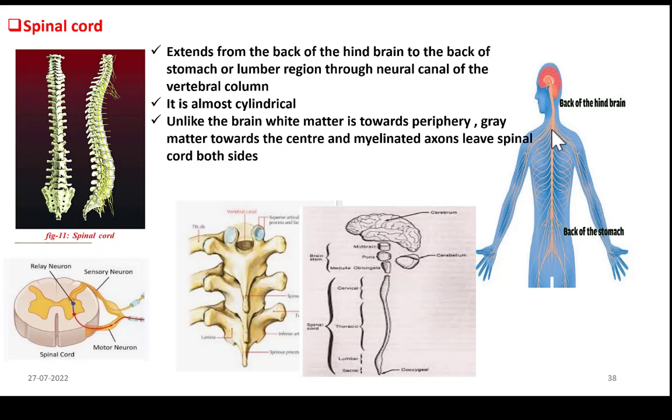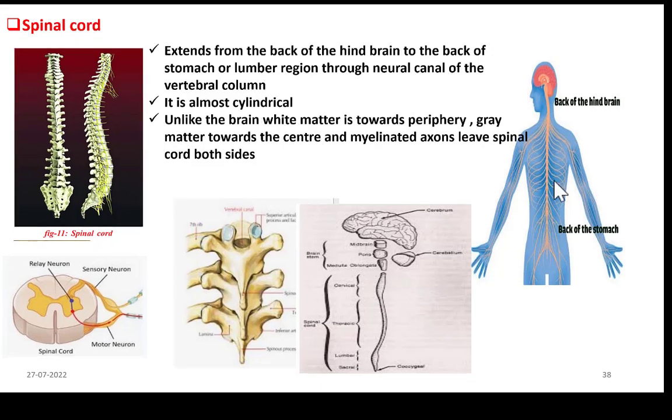Not only this, spinal cord is also involved in reflex arc. We have already studied about reflex arc. In reflex arc, the sensory information is not sent to brain. The spinal cord itself analyzes the sensory information and sends commands to the respective organs. This is what is reflex arc, that is sudden involuntary actions which occur inside spinal cord. So spinal cord is involved in reflex actions or reflex arc. With this we have finished spinal cord also.